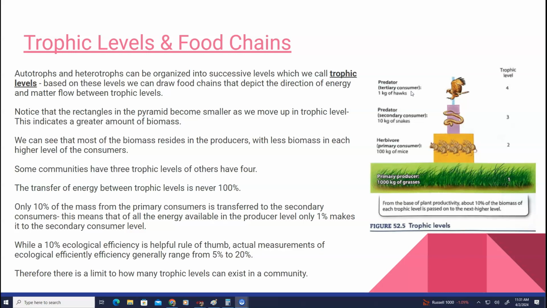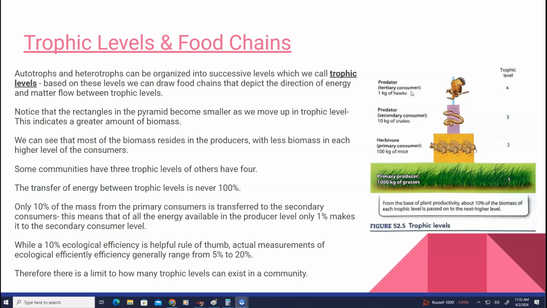The transfer of energy between trophic levels is never going to be 100%. Only 10% of the mass from the primary consumers is going to be transferred to the secondary consumers. So this means that of all the energy available in the producer level, only 1% actually makes it to the secondary consumer level. While a 10% ecological efficiency is a helpful rule of thumb, actual measurements of ecological efficiency generally range from 5 to 20%. So we just go with the 10 there.